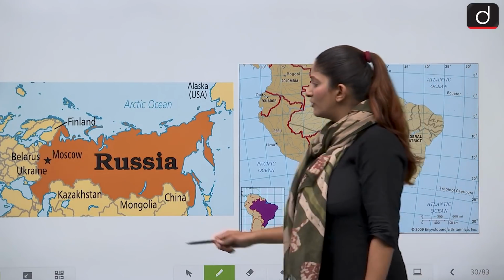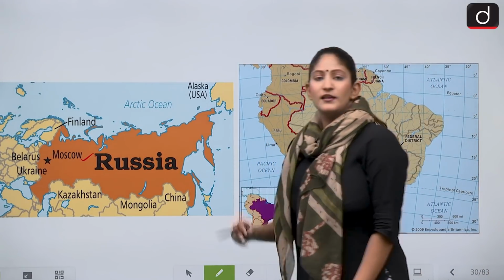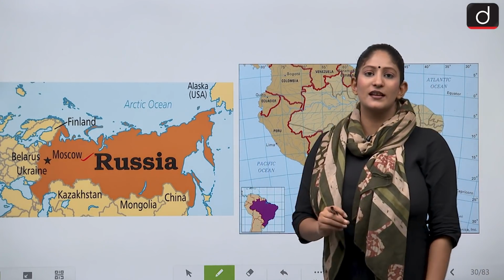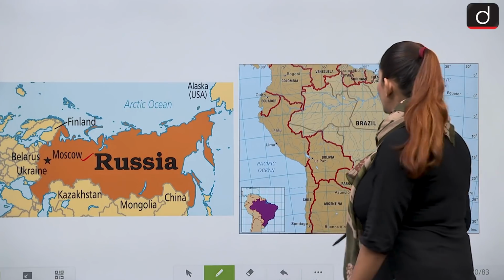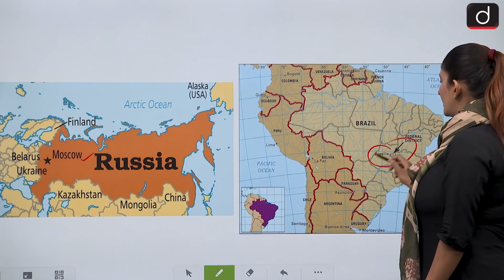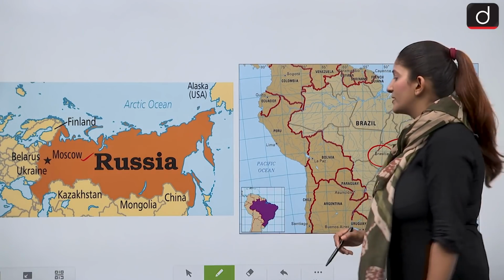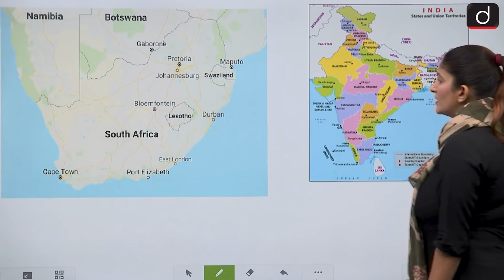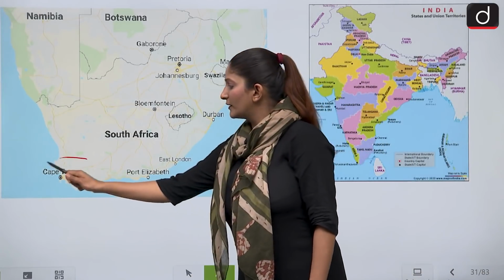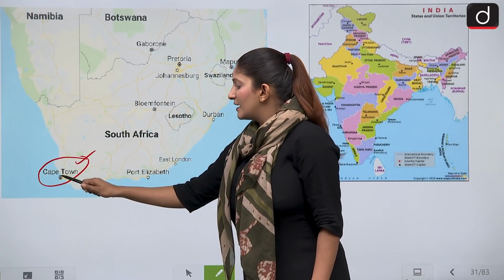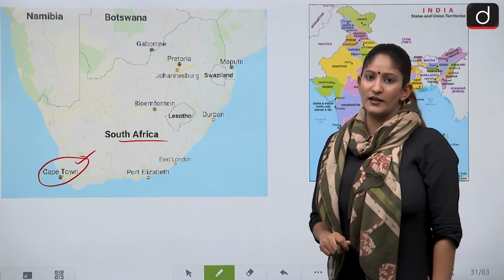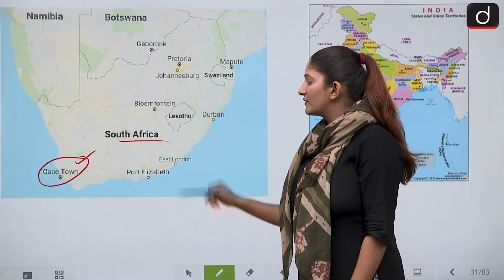You see, Moscow is the capital of Russia and it is not having any coast. Then comes Brasilia. Brasilia also is not at the coast. Then we have Cape Town of South Africa. That is at the coast of South Africa. It has a coast with the coastline. That is why it is different.